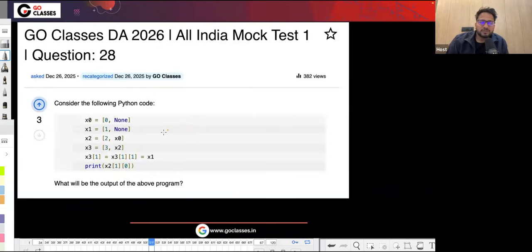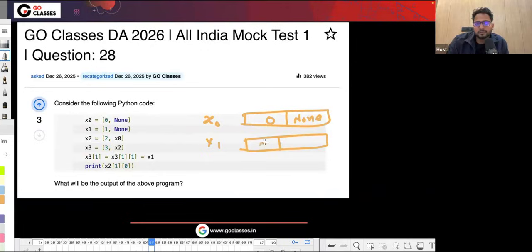Yeah, let's see this question. This is a bit tricky question, I can say, because of this particular assignment. Let's see what they're saying. x0 is a list in which one of the elements is 0 and the other one is None. x1 again is the same thing, 0 and None.